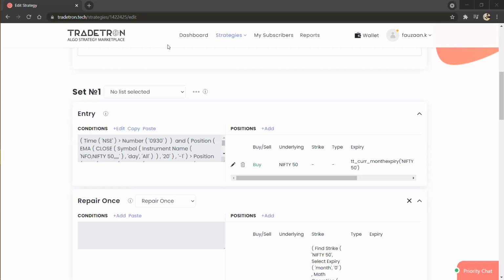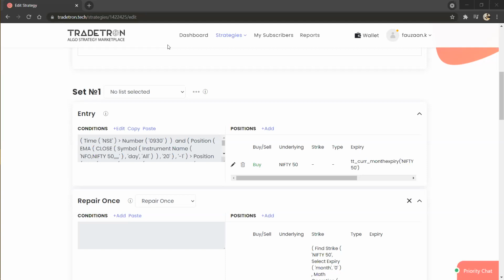One user is asking, will it automatically buy and sell the stocks, or will it give a notification whenever the entry and exit conditions are met? See, Vinayak, you have the option for both. If you want your strategy to be completely automatic, select live auto while deploying a strategy. But if you want to give permission once the conditions are satisfied, select live auto one click. Then it will take your permission before executing the trade.